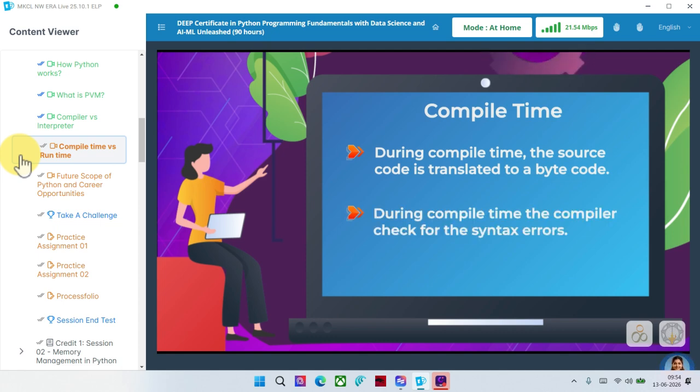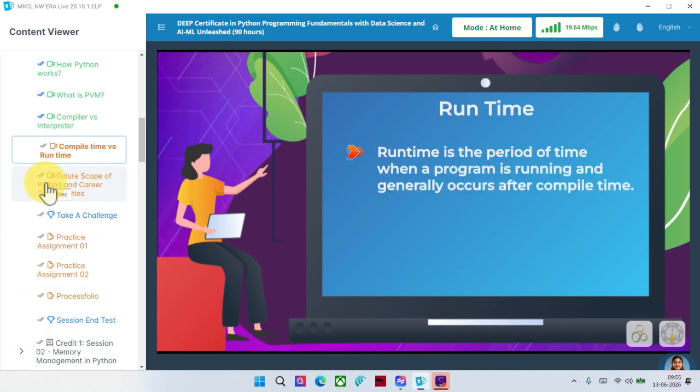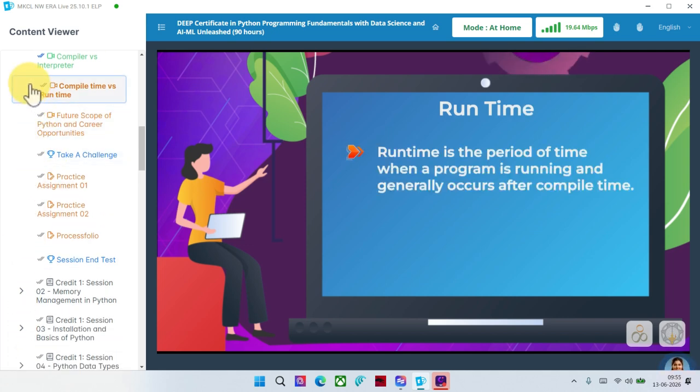During compile time, the compiler checks for syntax errors. Syntax errors are nothing but mistakes in the use of the Python language and are analogous to spelling or grammar mistakes in a language like English. Now let's have a look at runtime. Runtime is the period of time when a program is running and generally occurs after the compile time.